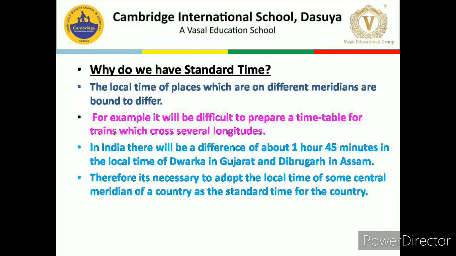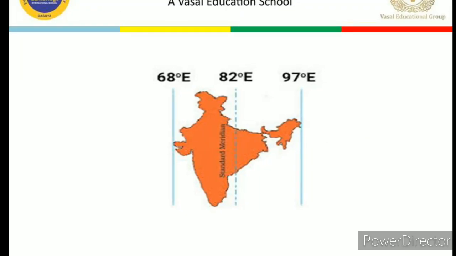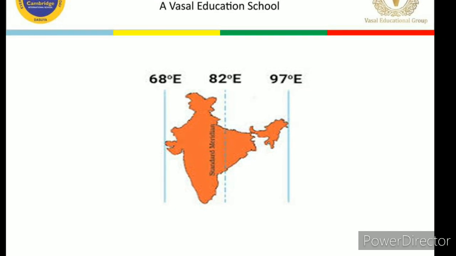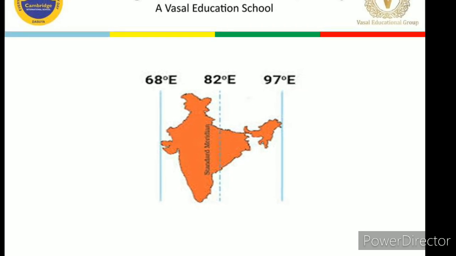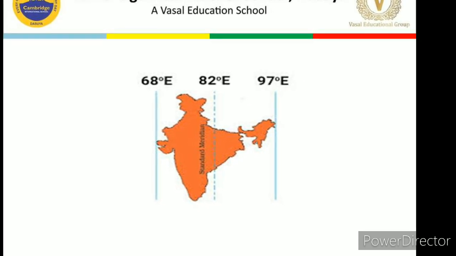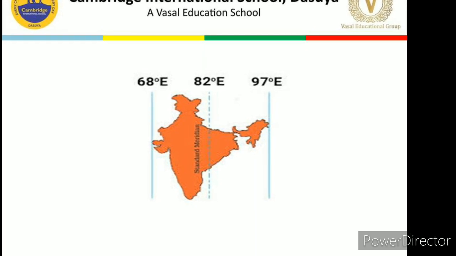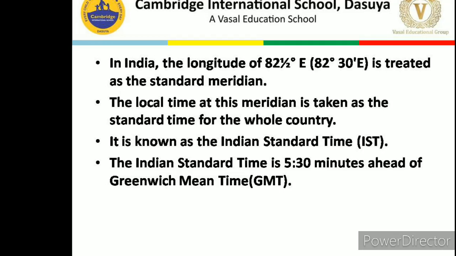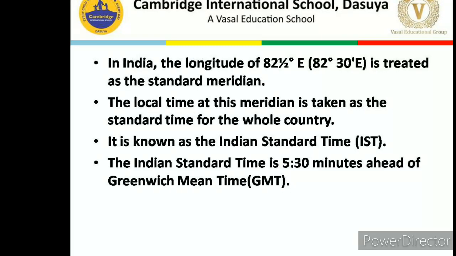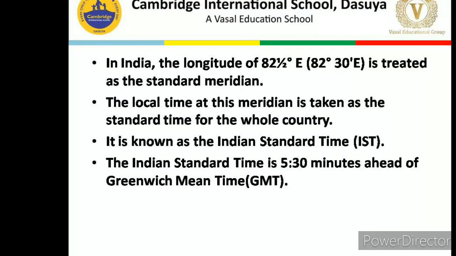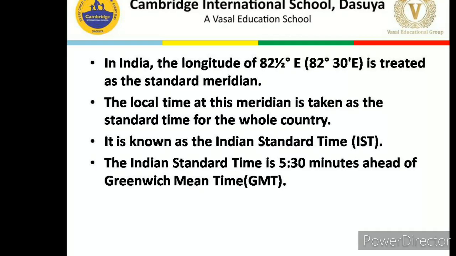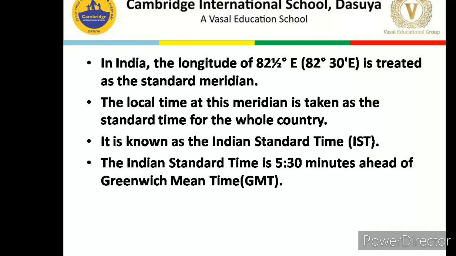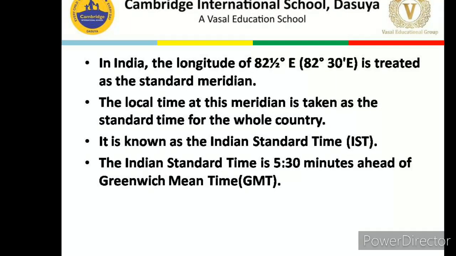the country. Dear children, you can see one diagram on your screen in which we are showing the standard meridian of India. The standard meridian of India is 82.5 degrees east. This meridian is taken as the standard meridian of India and its local time is considered as the standard time for the whole country. I hope I have made it clear how to calculate the standard time.